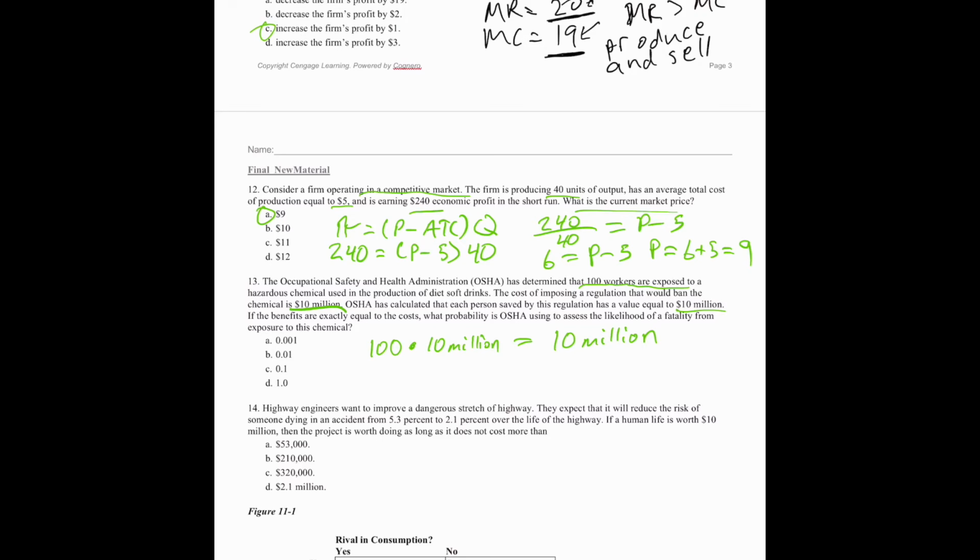Well, if the cost of imposing it saves enough of them, then what's going to matter is the probability that these people get affected by this chemical. So you want to add in the probability times the number of people times the value of a life. And we'll go ahead and solve for P here. Well, we know 10 million and 10 million, so P times 100 equals 1. So then P is just equal to 1 over 100, which is equal to 0.01 or 1/100th. So the answer is B.